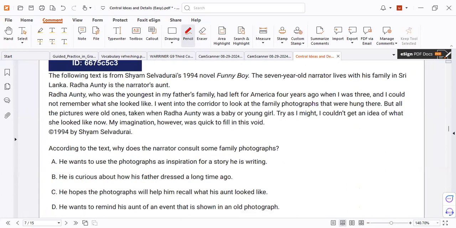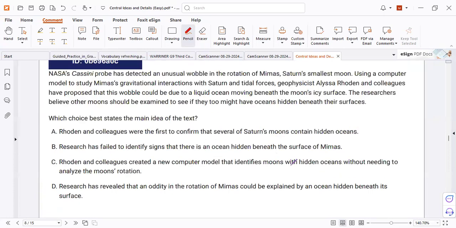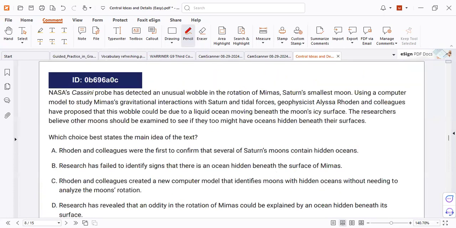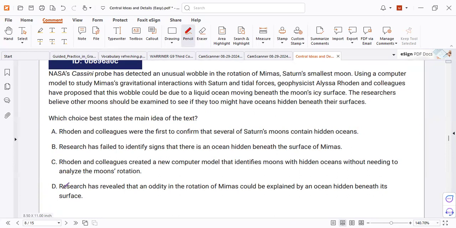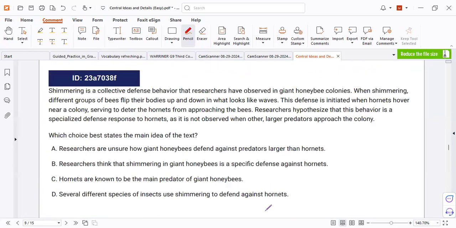What's it? No, C. Letter C. That's a very nice work. And next, this is D. It's correct. Great improvement. Brilliant. Next, A.